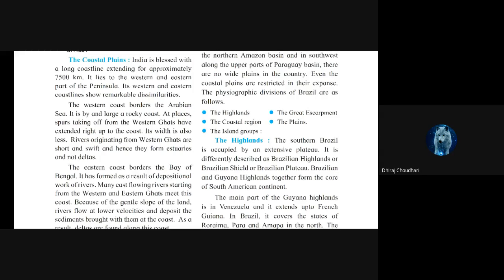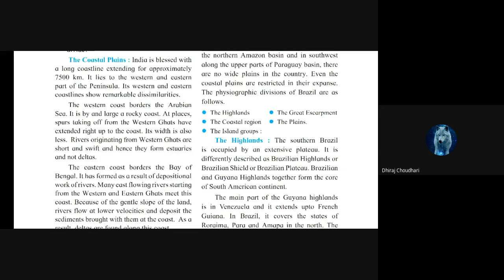At places, spurs taking off from the Western Ghats have extended right up to the coast. Its width is also less. Rivers originating from Western Ghats are short and swift, and hence they form estuaries and not deltas.